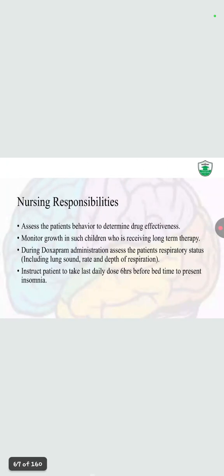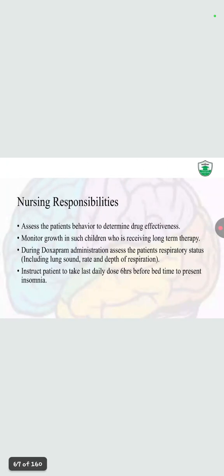Contraindications: severe CVS disease, glaucoma. Use with caution in a patient with psychosis or in pregnant and breastfeeding women. Now, adverse effects are restlessness, irritability, hypertension, CV collapse, like cardiovascular collapse, fatigue, growth suppression in a child, tremors, insomnia, angina, weight loss, and irritability.